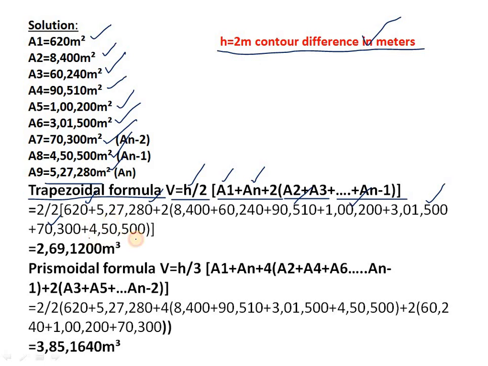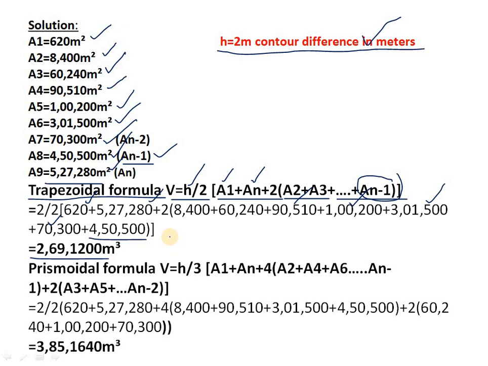Why is it 4,50,000? That is nothing but AN minus 1. So here it is written in the formula, AN minus 1 is nothing but the area before the last section area, the common point of upcoming area is AN minus 1, and the next one will be AN minus 2. So we have to substitute here and we will get the volume as 2,69,1200 meter cube. So this we have to calculate in the calculator.